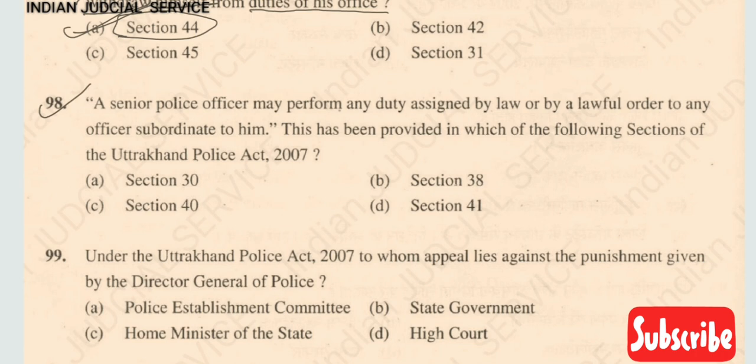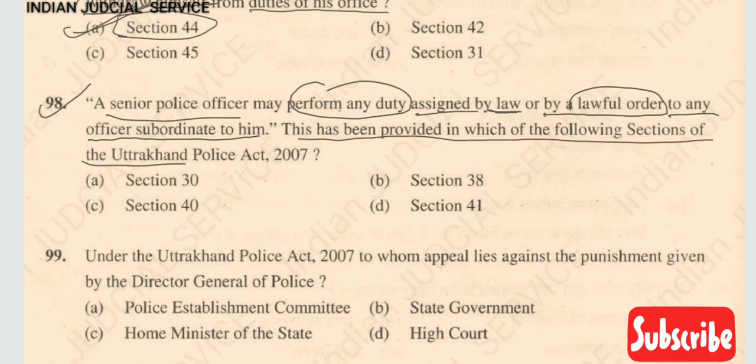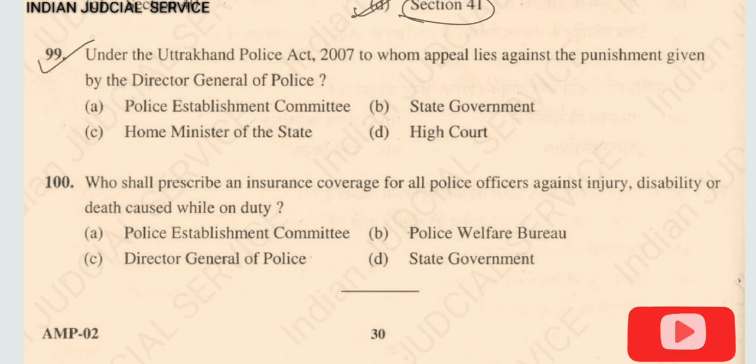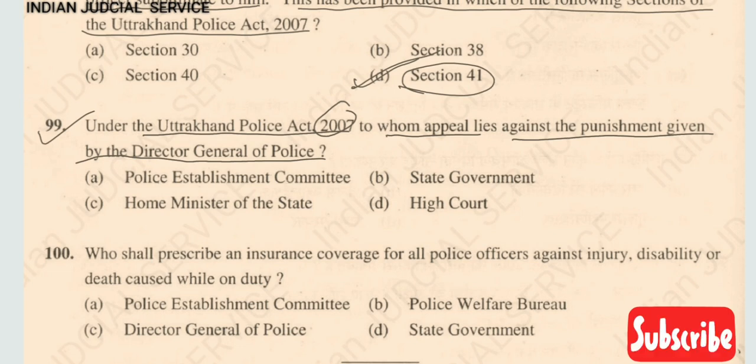Now question number 98. A senior police officer may perform any duty assigned by law or by a lawful order to any officer subordinate to him. This has been provided which of the following section of Uttarakhand Police Act 2007? So this has been provided in section 41. So answer here option D. Now question number 99. Under Uttarakhand Police Act 2007, to whom appeal lie against the punishment given by Director General of Police? So appeal lie in against the order of Director General of Police to state government. So answer here option B.